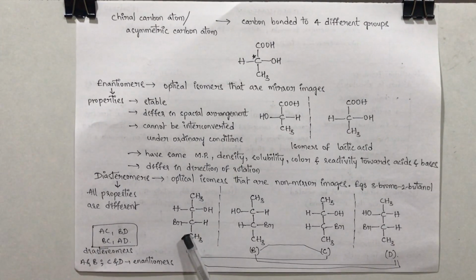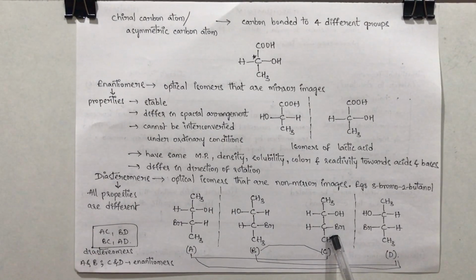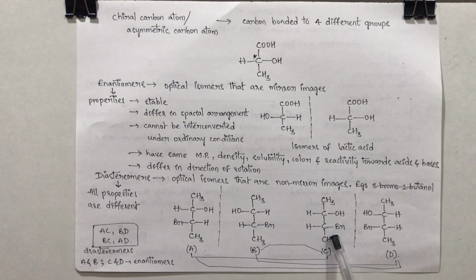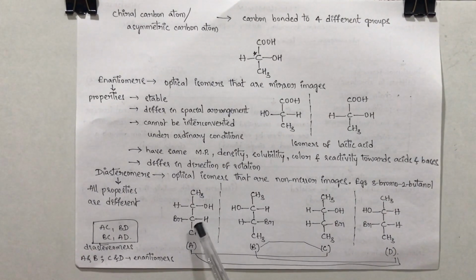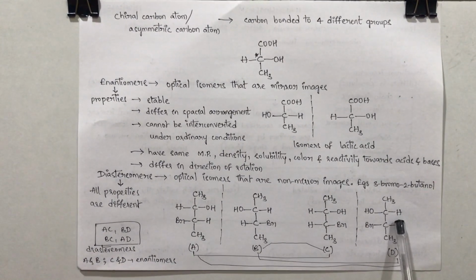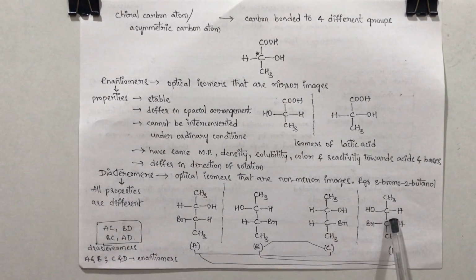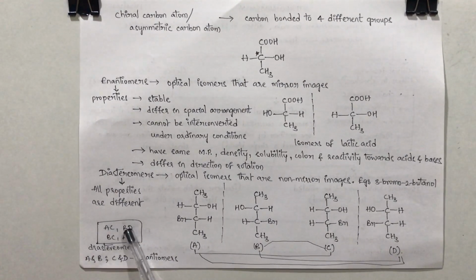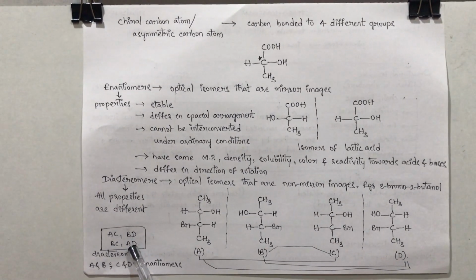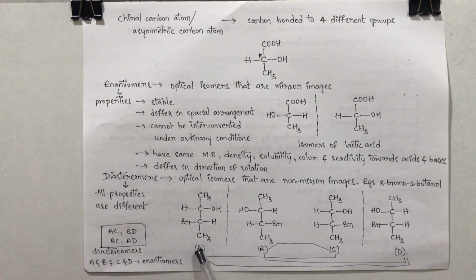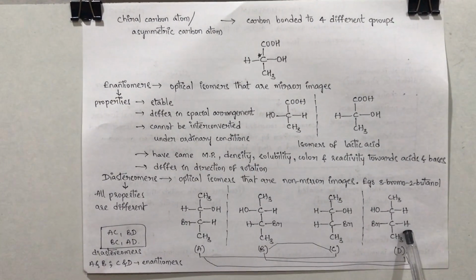If you take compound A and compound C, both are non-superimposable and non-mirror images. This pair is called diastereomer. Another pair is A and D. Next pair B and C. Last one B and D. So all these AC, BD, BC and AD pairs are called diastereomers, whereas A and B is an enantiomer, and C and D is another enantiomer.